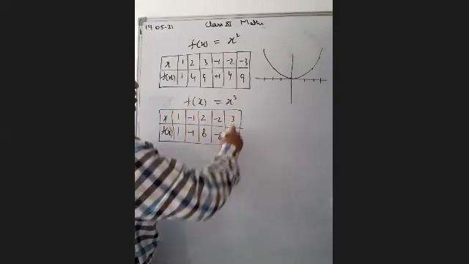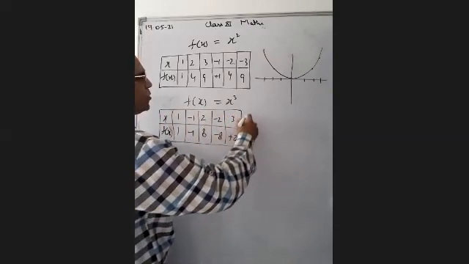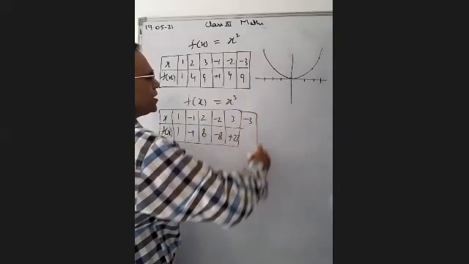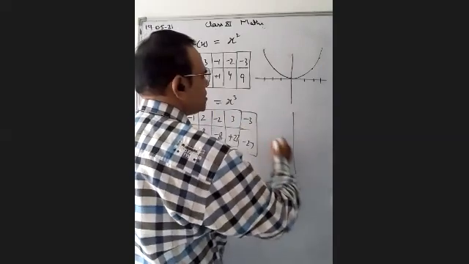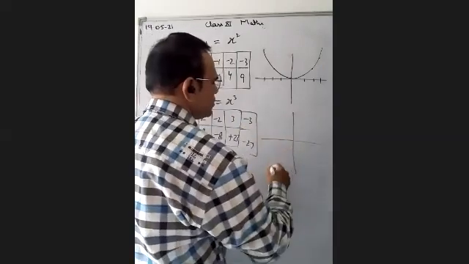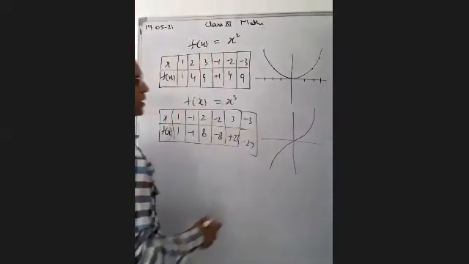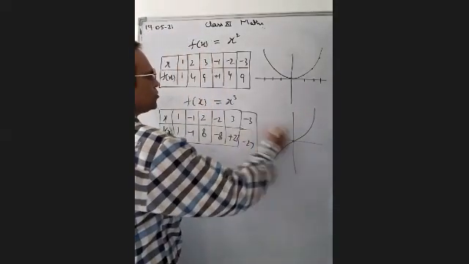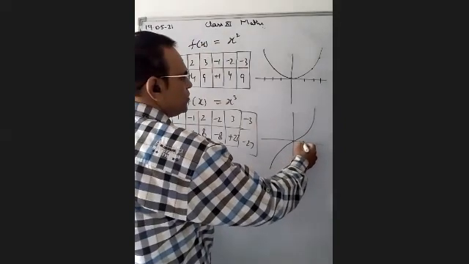If we put 3, we get 27. If we put -3, we get -27. So if we draw the graph of this type of function, we get it in this shape. If we have x is equal to 0, we will get 0. If we put x is equal to 1, we get 1.